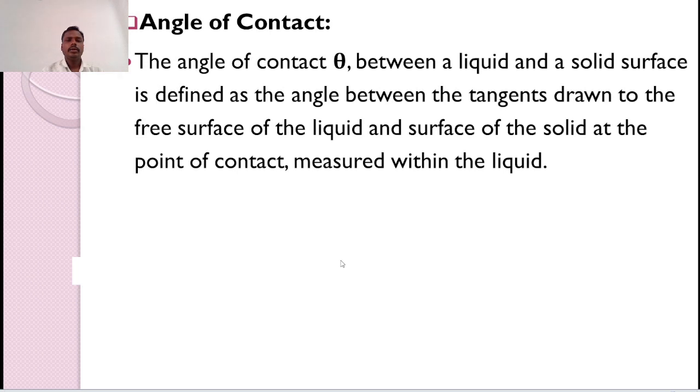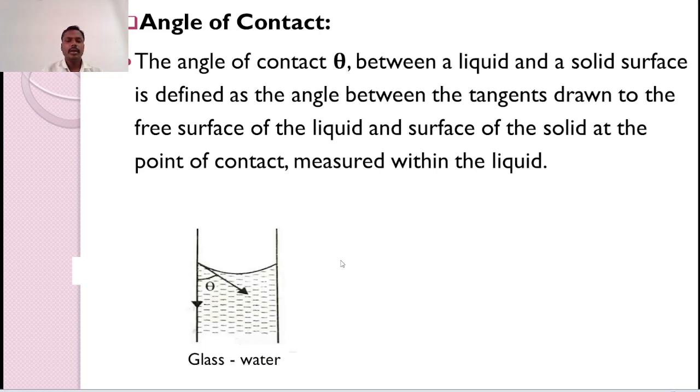Now, the next point is angle of contact. The angle of contact theta between the liquid and a solid surface is defined as the angle between the tangent drawn to the free surface of the liquid and the surface of the solid at the point of contact, measured inside the liquid.